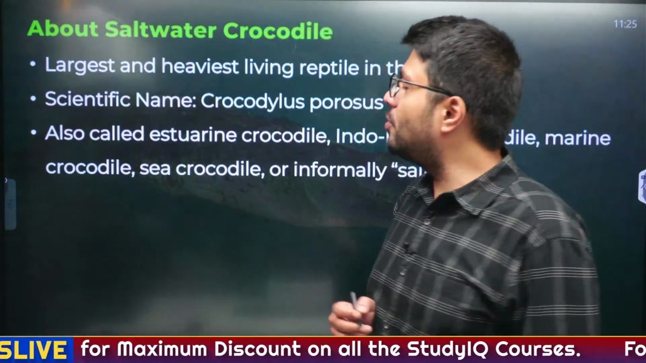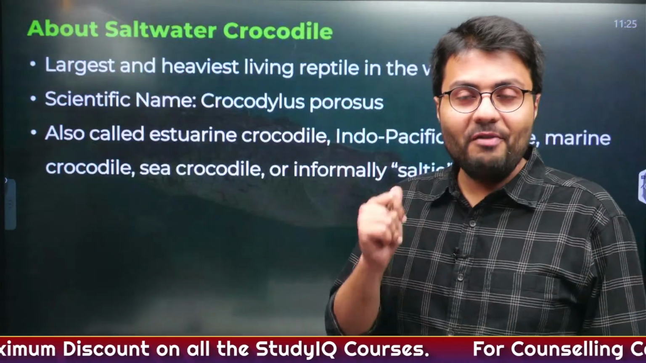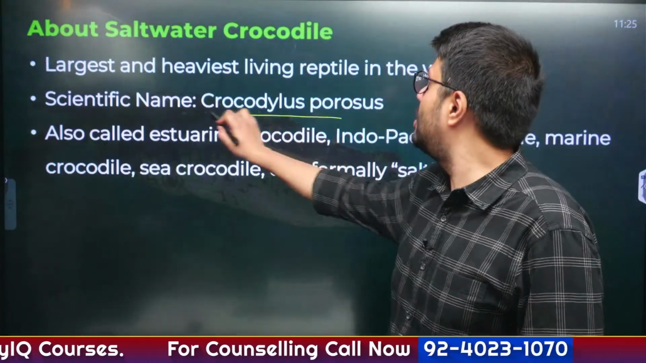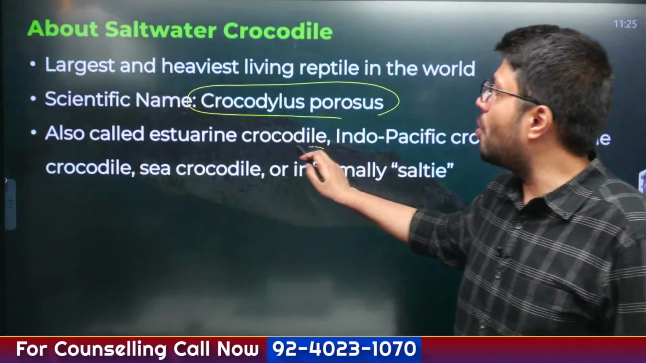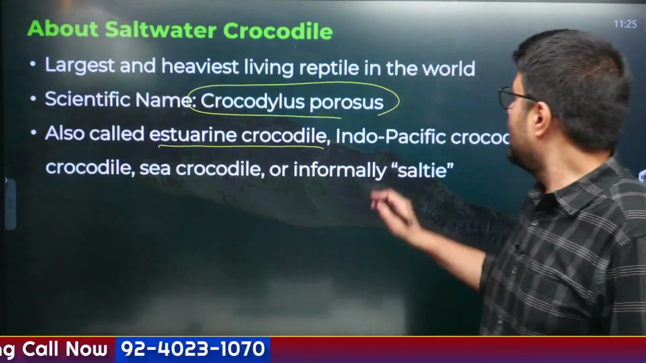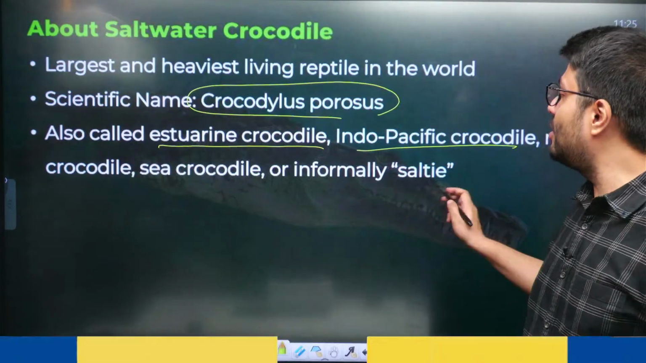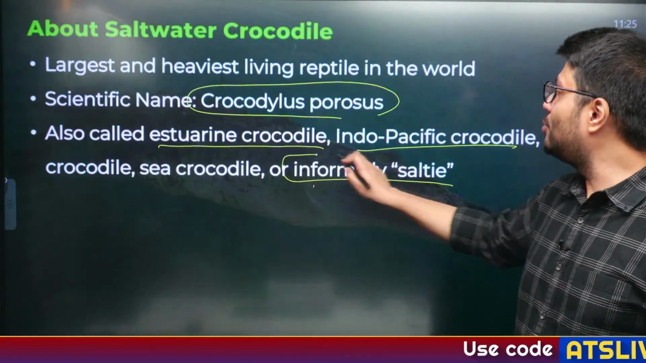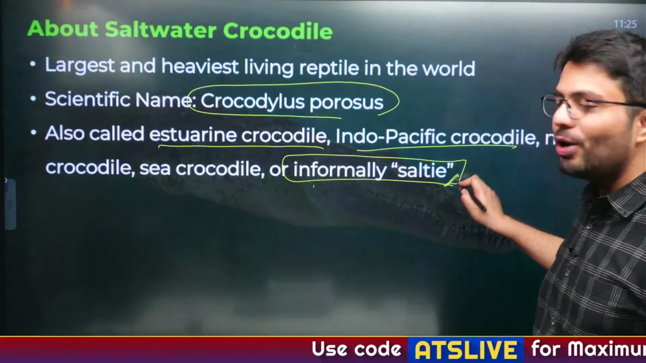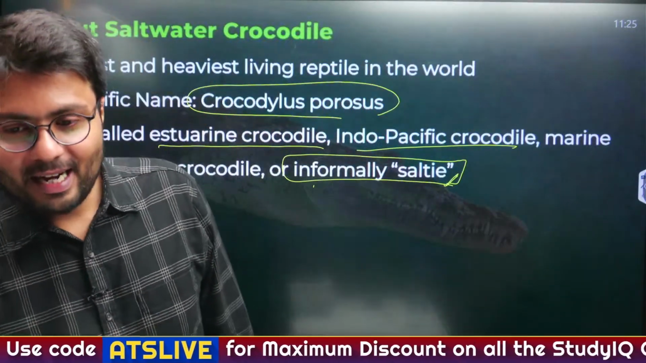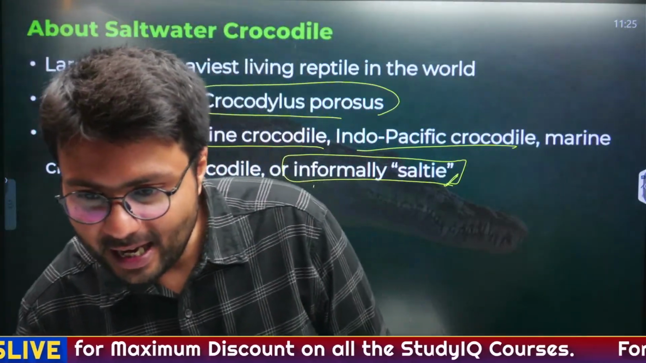Now, the saltwater crocodile is the largest and heaviest living reptile in the world. Its scientific name is Crocodylus porosus, and it is also called the estuarine crocodile, Indo-Pacific crocodile, marine crocodile, sea crocodile, or informally, salty. Understand the name salty.